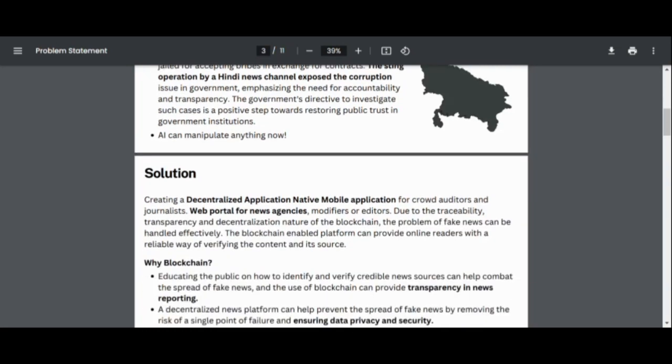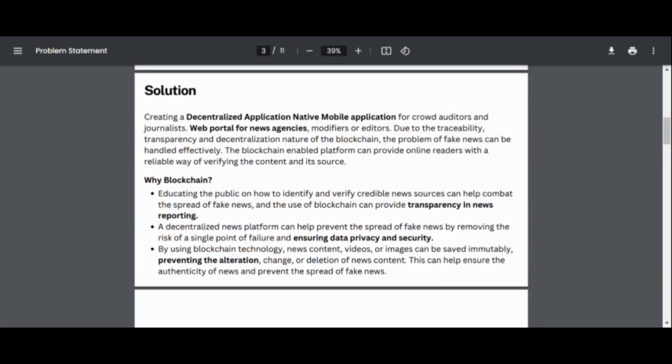And also, what solution are we trying to give to this problem? We are trying to create a decentralized application using blockchain technology. This application is going to be of two types: one is a mobile application and one is a web portal. The web portal is going to be used by the news agencies and the news editors, and the mobile application is going to be used by the journalists and crowd auditors. So how is this workflow going to work?